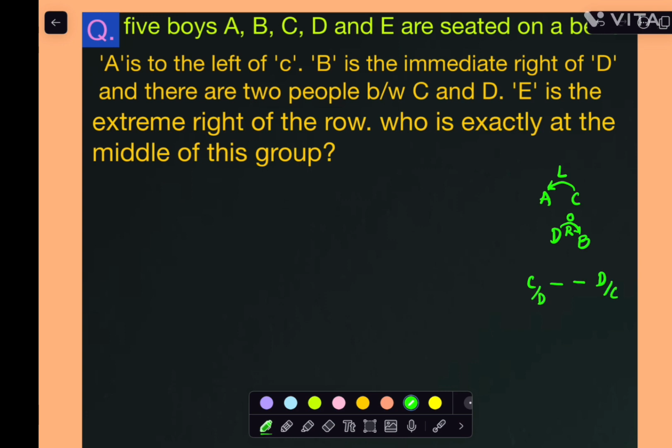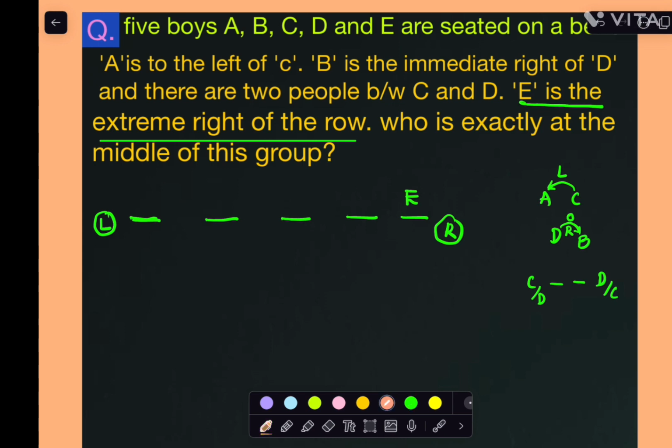Next one, E is the extreme right of the row, right? 5 persons are there. I can take the row here like this. Here, directions are not specified, so your left and your right only apply to that particular arrangement. And here it is already mentioned in the last part that E is the extreme right of the row. So here we know its particular direction. So E's position is fixed here. So we are fixing E here, right?